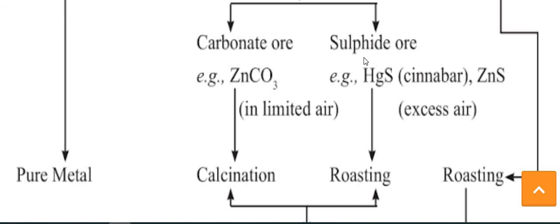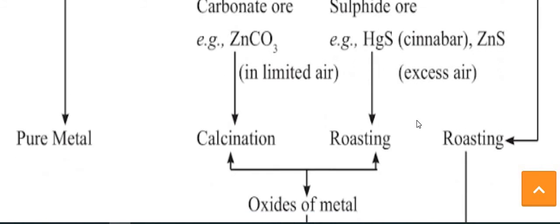Here you can see two differences between the calcination and roasting processes. Calcination is done in limited air, while roasting is done in excess air.